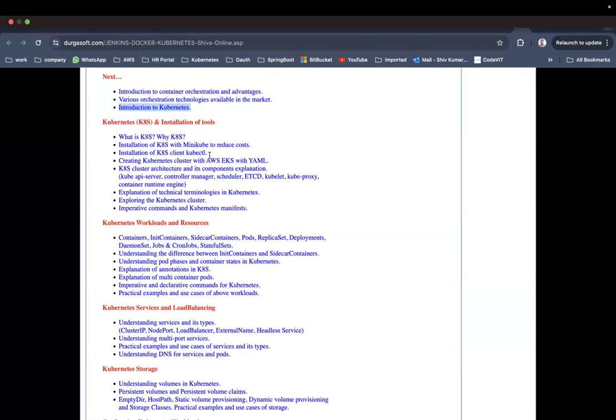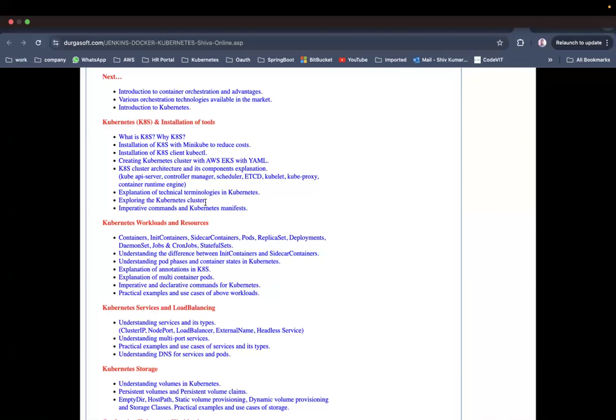We are going to install the kubectl client in order to communicate with the Kubernetes cluster, and I am going to explain the various technical words that are there as part of Kubernetes. It might be the kube API server, controller manager, scheduler, etcd, kubelet, kube proxy, and container runtime engine. I'm going to explain all these things. Okay, now explanation of technical terminologies. Yeah, I have told you already.